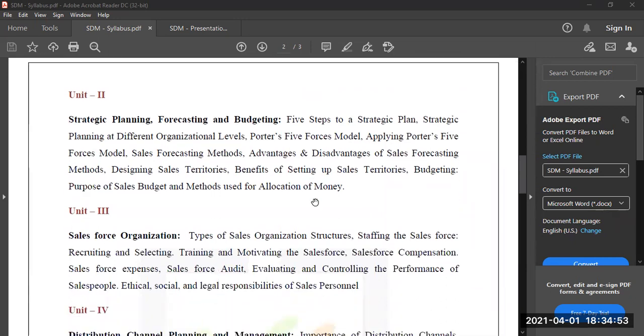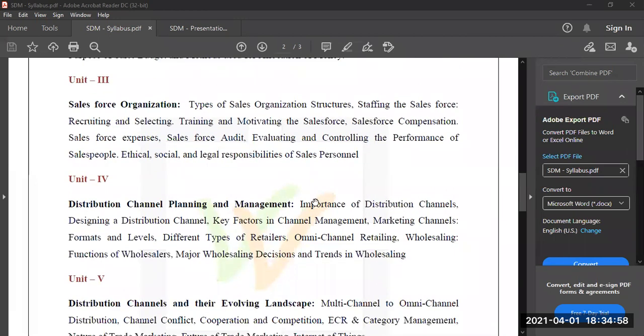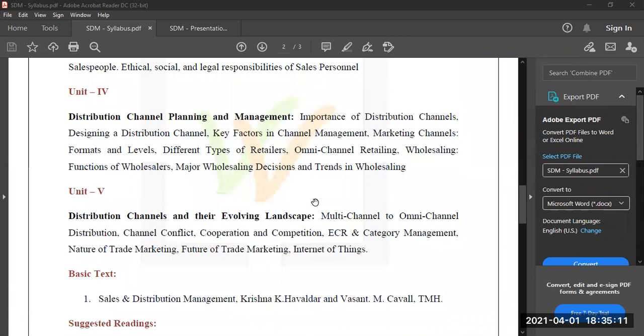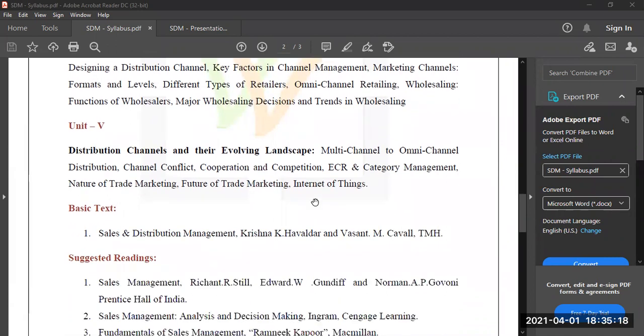From the outset, if you see this syllabus, it will look very big, but you don't have to worry because everything is very simple and easy to understand. And moreover, this is one of the basic but very important courses if you want to have a long career in marketing. So this is a simple but important course, and I'll try my best to explain this course and all the topics which are a part of it in a very simple way to all of you.